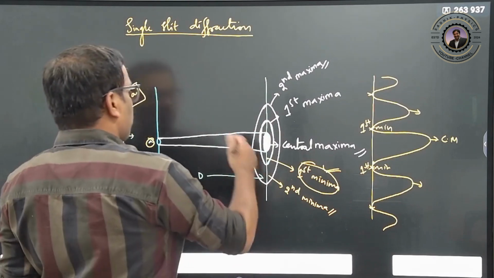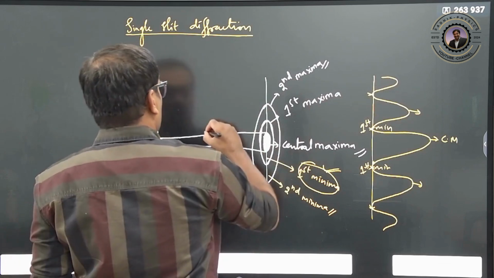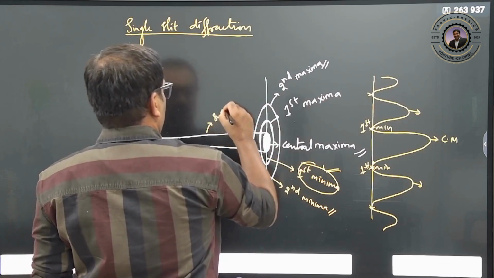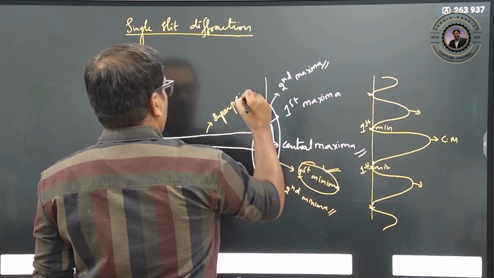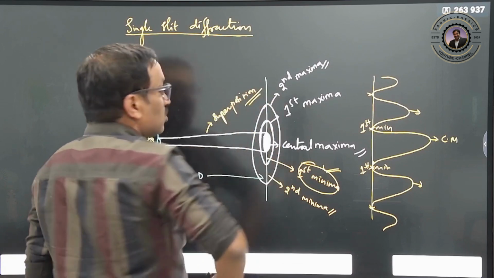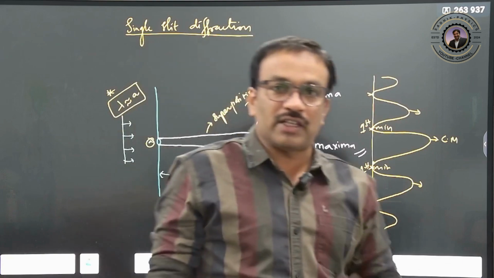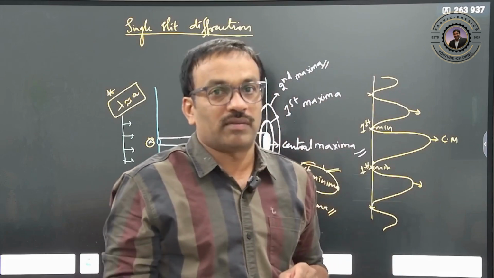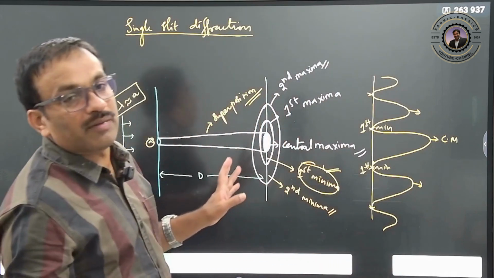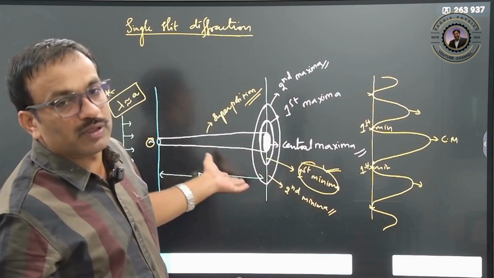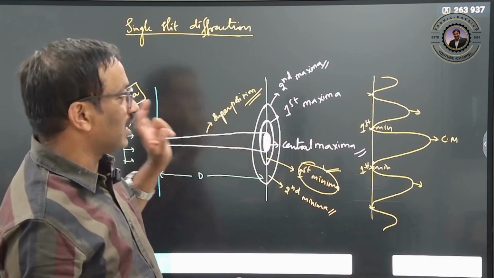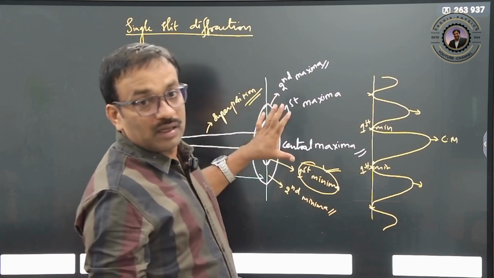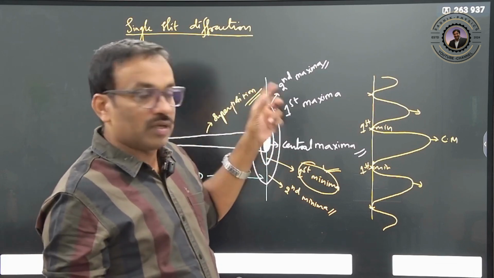This minima and maxima is formed because of the superposition of these waves. So you can understand the difference between interference and diffraction: actually both are the same, mathematically. That is also superposition, this is also superposition. But the difference is that there we use two slits, here we use a single slit.